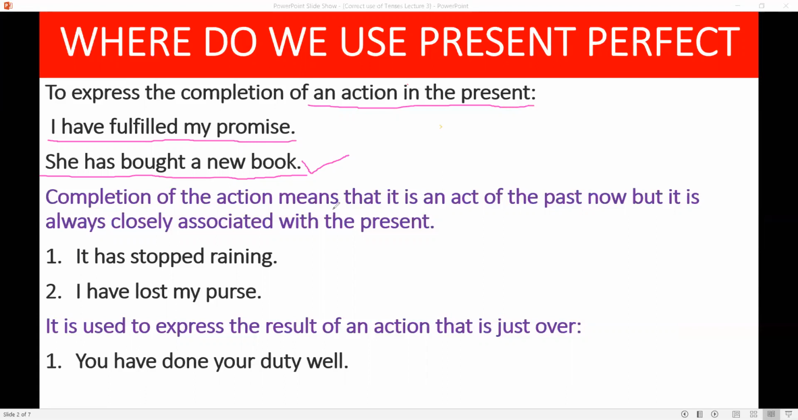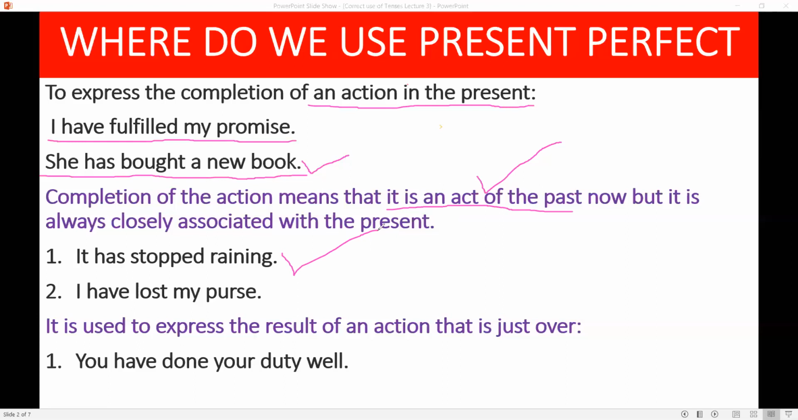Completion of action means that it is an act of the past, but it is always closely associated with the present. Although the act may have started or have its origin in the past, it is closely associated with the present. It has stopped raining. Raining may have begun in the past, but it has stopped now.